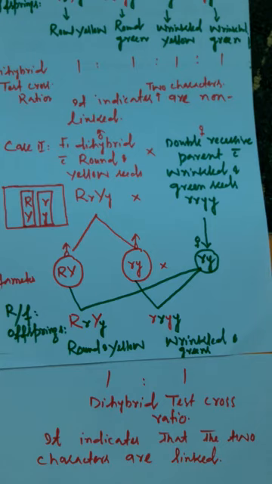तो इस तरह से जो dihybrid test cross है, it is used to test whether the two characters are linked or non-linked. So you just have to simply focus upon the dihybrid test cross ratio. If it comes out to be 1:1:1:1, that means the two characters are non-linked. If it comes out to be 1:1, it indicates that the two characters are linked.